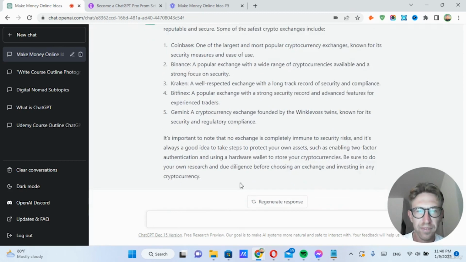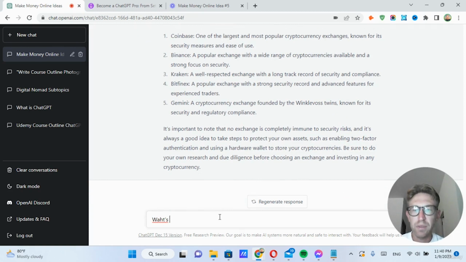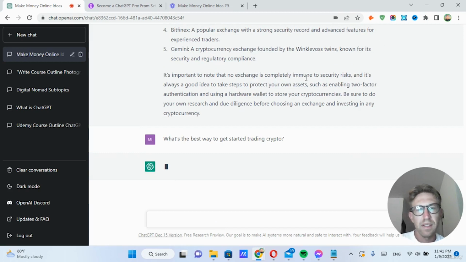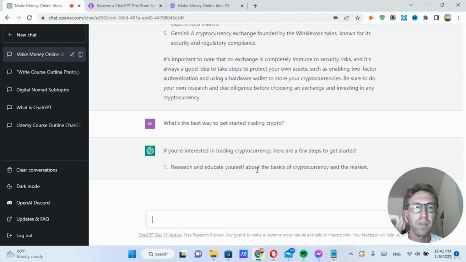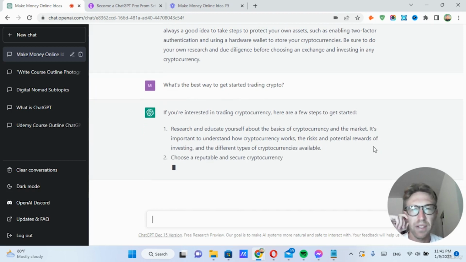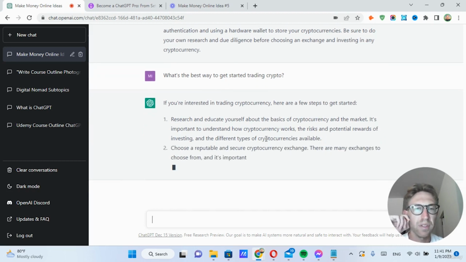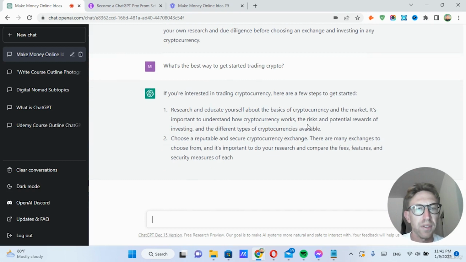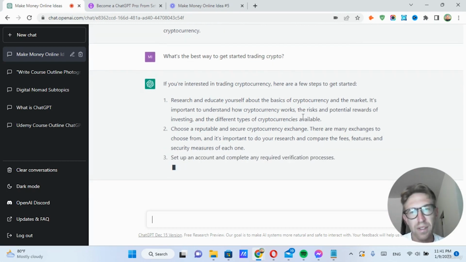So we can ask, let's just say, what's the best way to get started trading crypto? Just see what it comes up with. If you're interested in trading crypto, here are a few steps to get started. Research and educate yourself about the basics of crypto and the market. This is important. It's important to understand how cryptocurrency works, which you don't really need to understand that much to invest, but there it is.